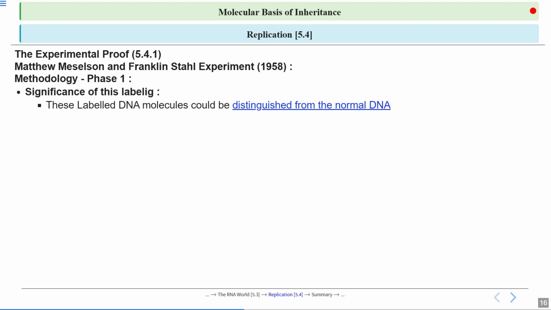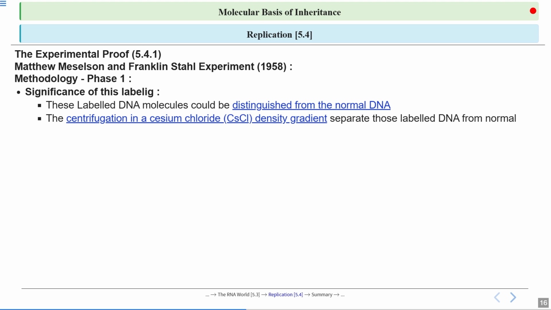So we have to now understand what the significance of this labeling was. If we talk about the significance of the labeling, these labeled DNA molecules could be distinguished from the normal DNA. Centrifugation in the cesium chloride density gradient separates those labeled DNA from the normal.